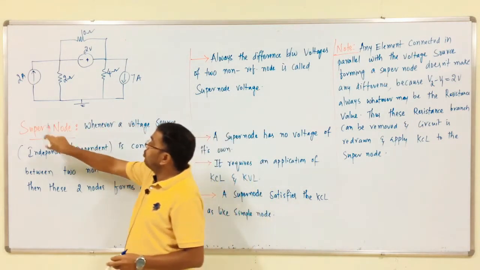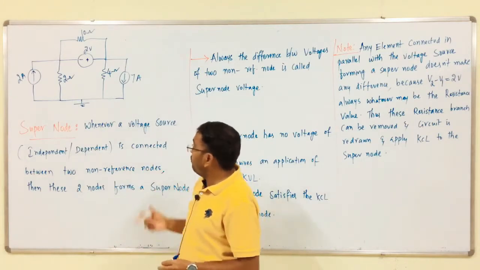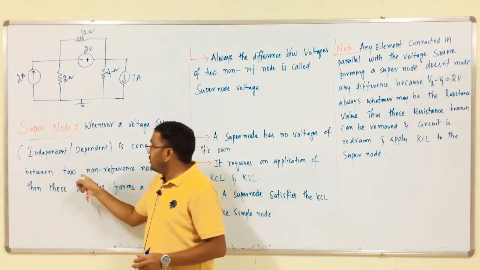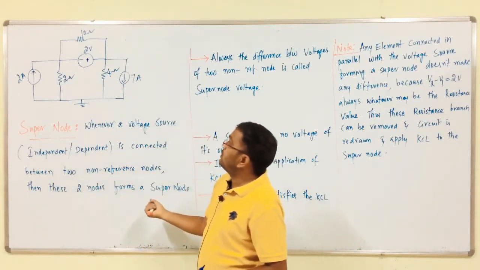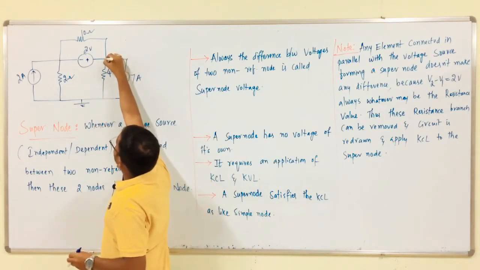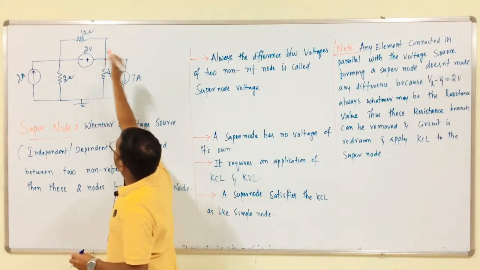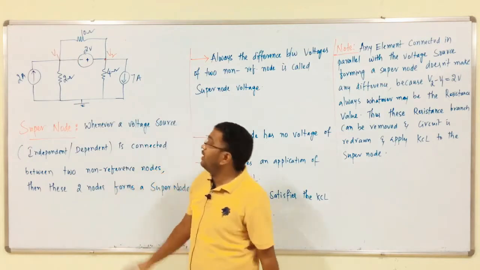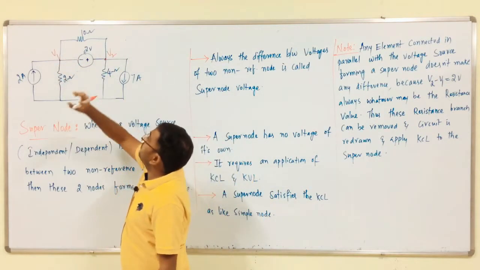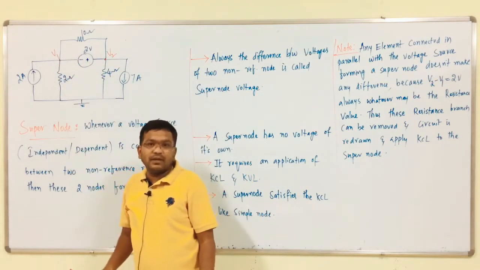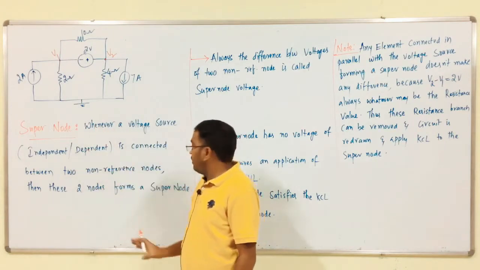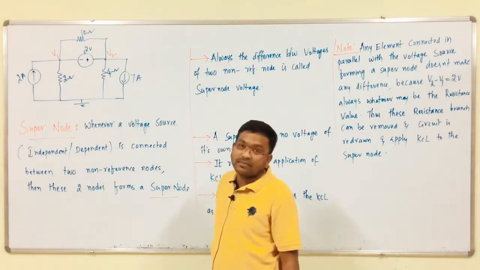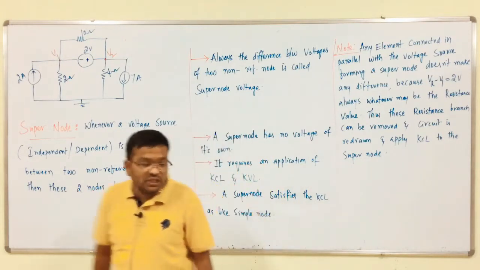here a super node forms whenever a voltage source is connected between two non-reference nodes. That is, this is one non-reference node V2 and this is another non-reference node V1, say. Between these two nodes we have a voltage source, then only a super node is created, and these two nodes form a super node. Okay.